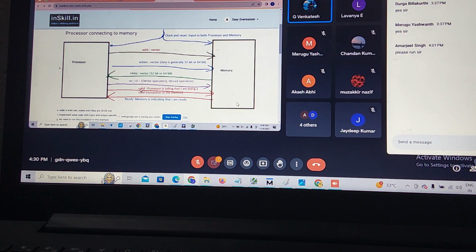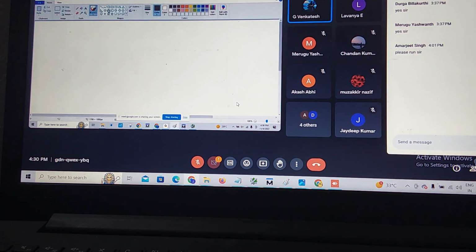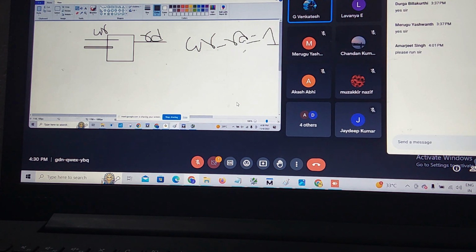I will explain here what valid and ready signals are. This is a handshaking mechanism. For example, you take any memory. I am writing to the memory or reading from the memory. This is the write operation, and this is the read operation. In the questions, it is explained that write/read equal to 1 means write operation, 0 means read operation. Instead of this, you can take only a single line.